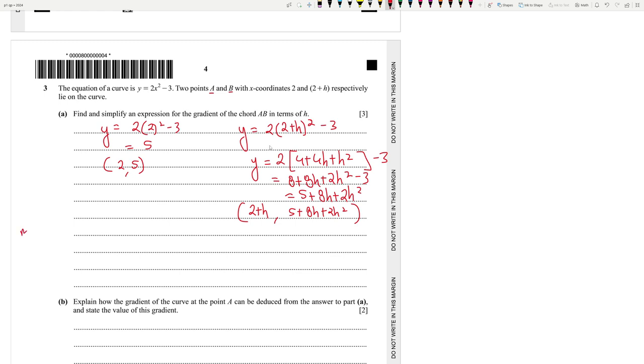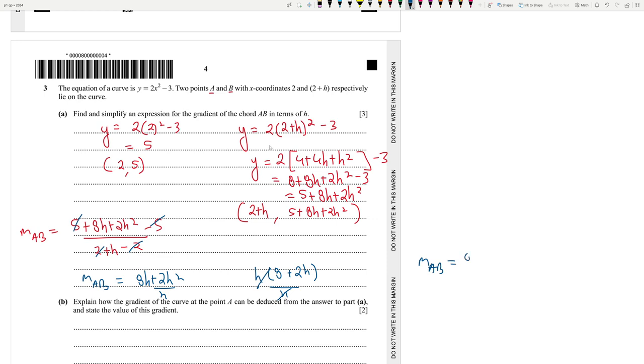So now we have to find the gradient of chord AB. That's (5 plus 8h plus 2h squared minus 5) divided by (2 plus h minus 2). So we end up with 8h plus 2h squared divided by h. Then we can take h common: 8 plus 2h divided by h. That is it. So the gradient of the chord AB is 8 plus 2h.